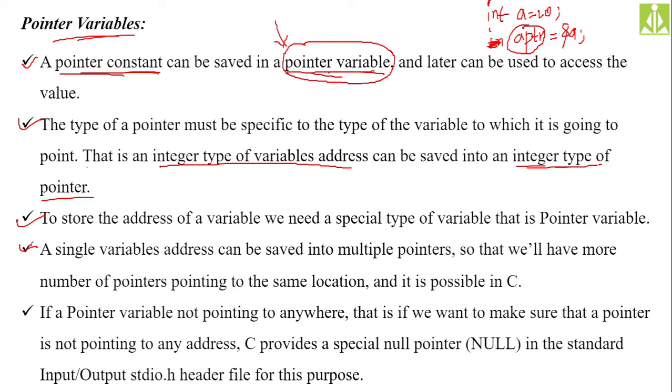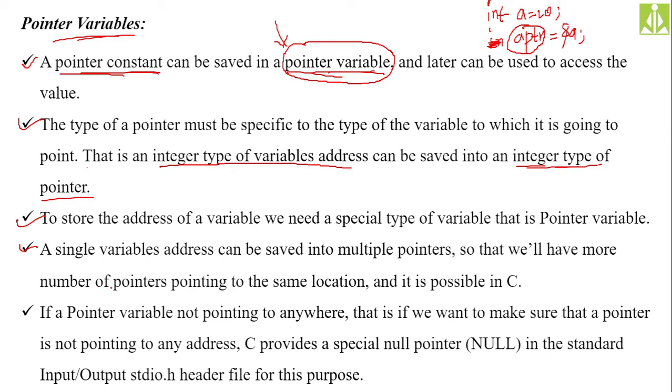If the pointer is not holding any address, it will not point to anywhere, isn't it? It will not point to anywhere, and when you dereference it, you will get an error. Okay, what is dereferencing? Very soon we will understand. Dereferencing is nothing but getting the value from the pointer address.